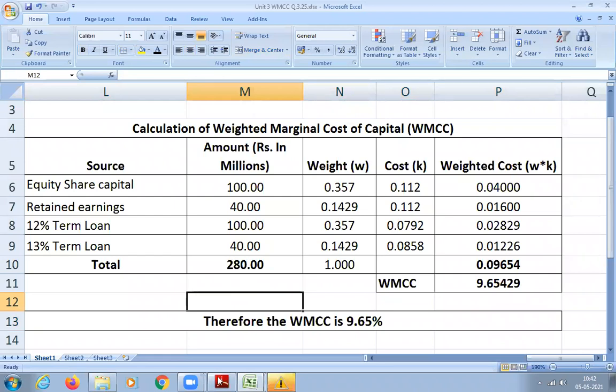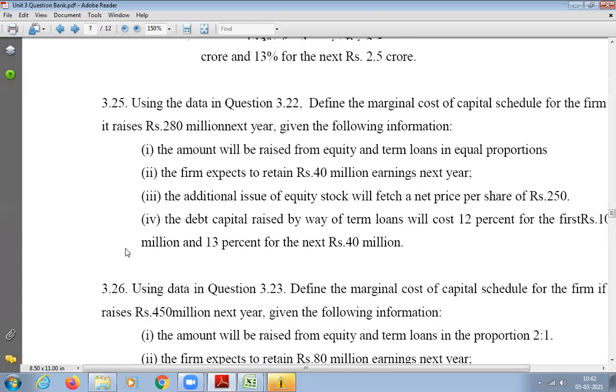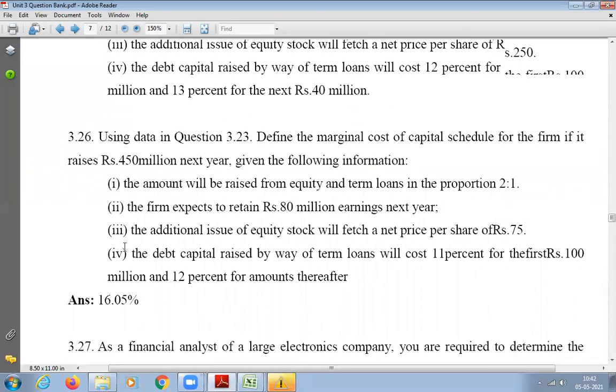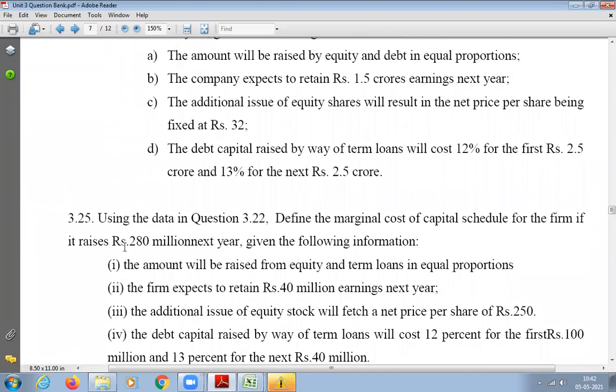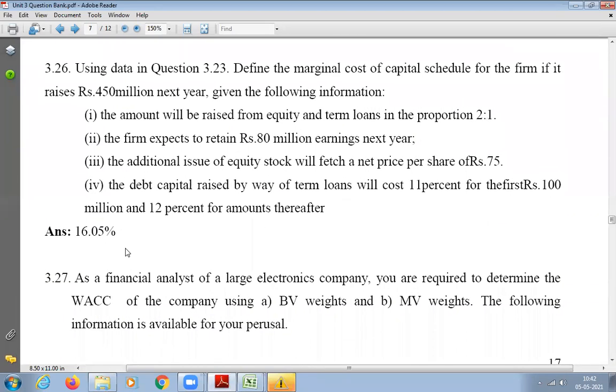So I'll give you homework today. Today's homework will be the next question, question 3.26. The answer is also there here. Earlier answers were not there, but at least for this question the answers are there. Please try. Here it says they want to raise 450 million. What is the proportion between equity and debt? 2:1.